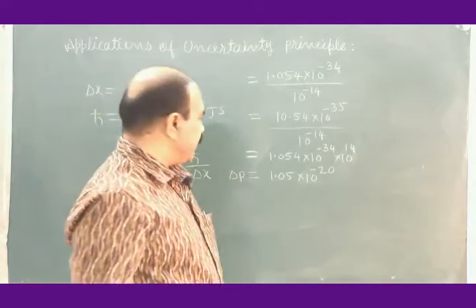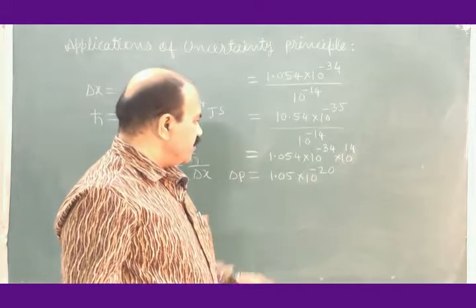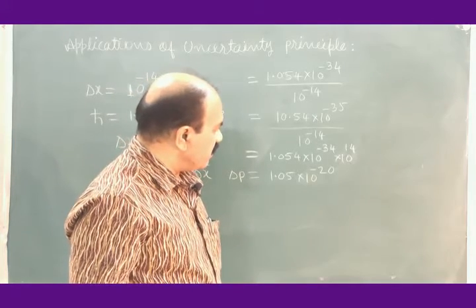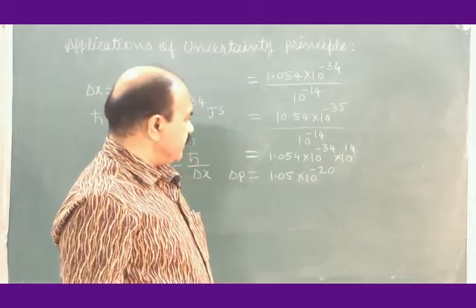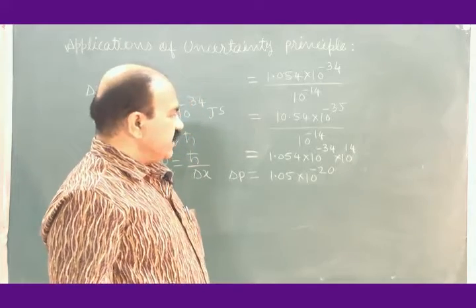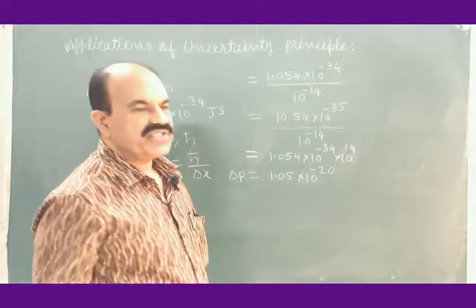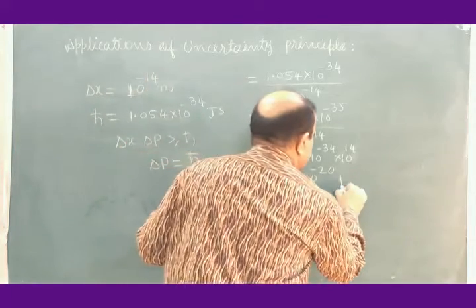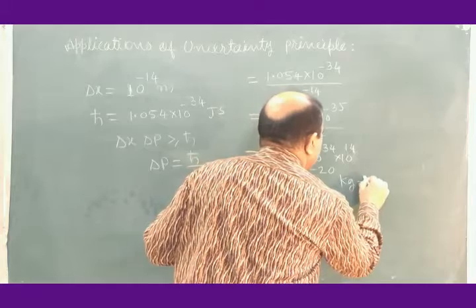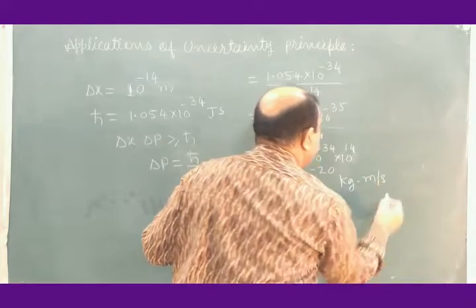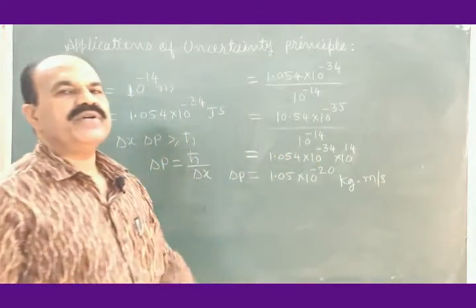Delta p is 1.05 into 10 to the power minus 20 kg meter per second.